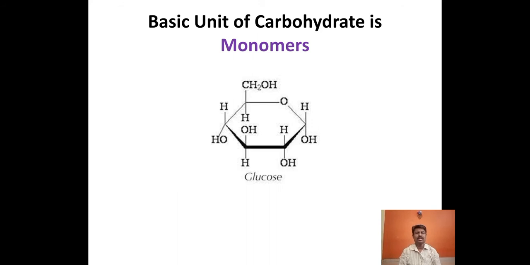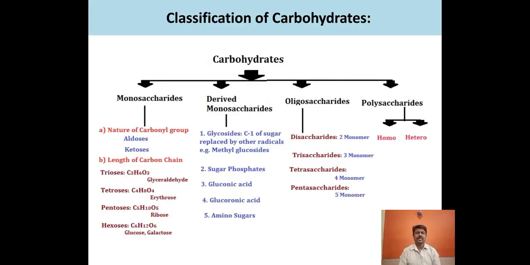But a single unit of a carbohydrate is called a monomer. So this is the classification of carbohydrate. Classification of carbohydrate is on the basis of the number of monomers present in it.